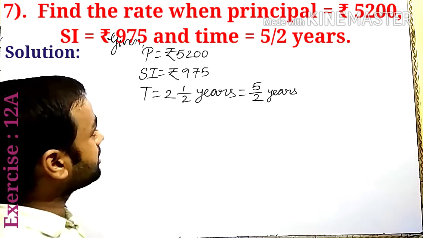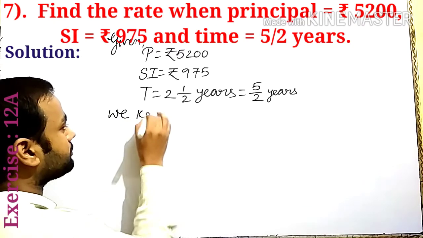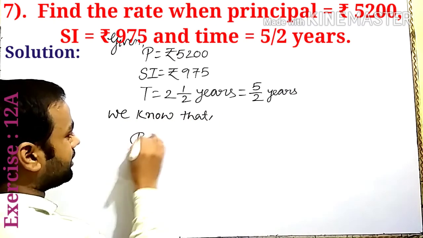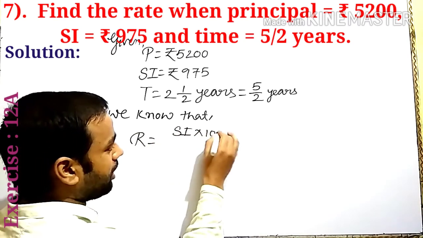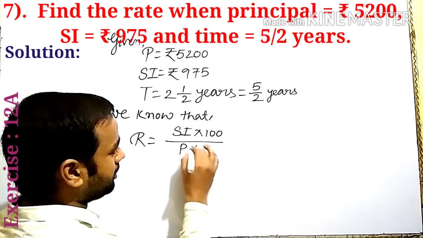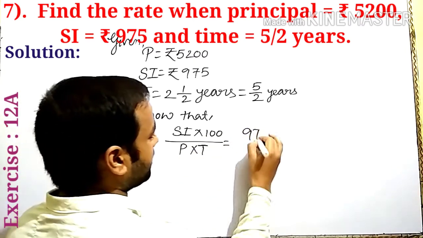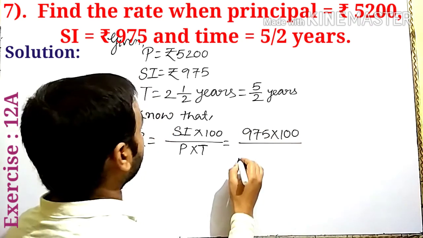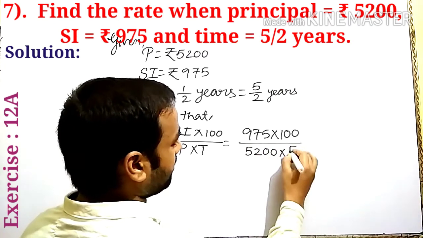So here find the rate. Rate is equal to SI into 100 upon P into T. So we know that rate is equal to SI into 100 upon P into T. Here SI given 975 into 100 upon P given 5200 into time given 5 by 2.